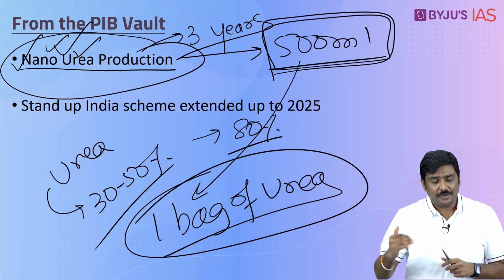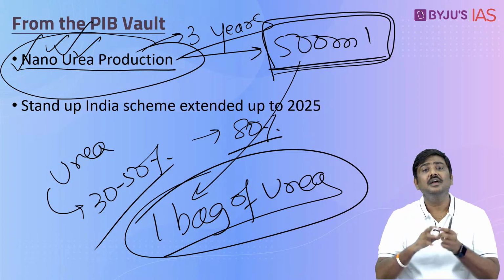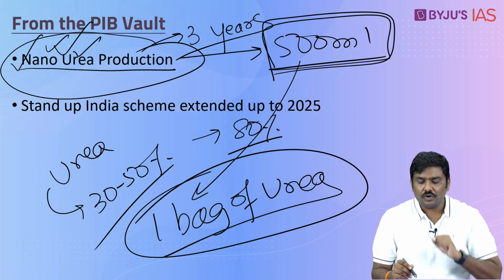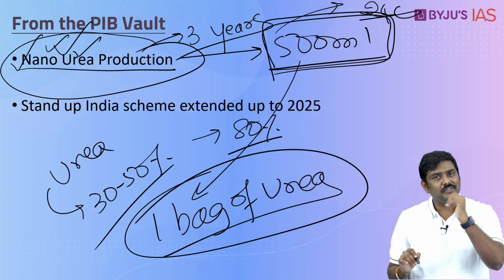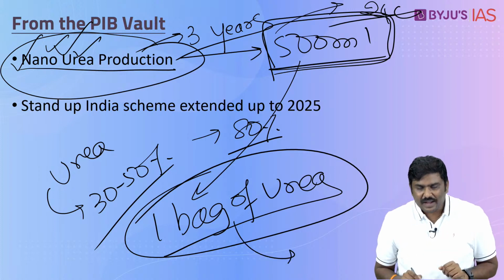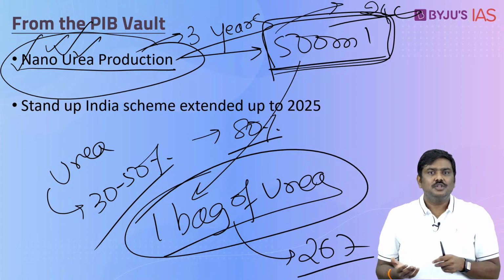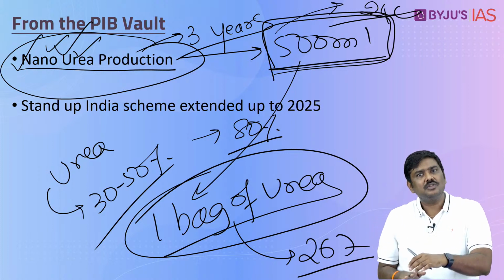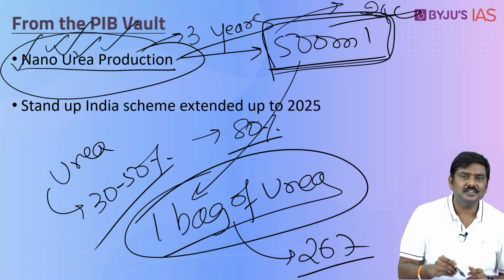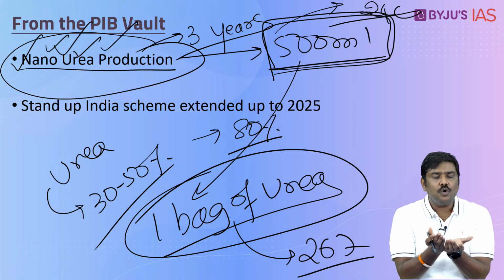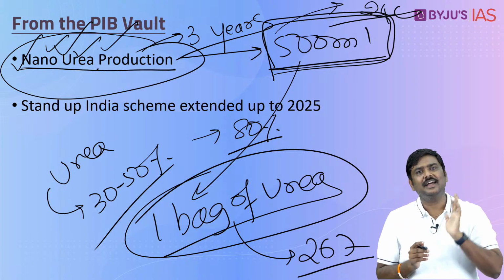So what is the advantage? Storage will be much easier, transportation will be much easier. In terms of cost, as of now the government says this will cost somewhere around 240 rupees per 500 ml, and one bag of urea of 45 kgs costs around 267 rupees. So the burden on the farmer is also expected to be much lesser, right. That is the reason the Government of India has allowed IFFCO to produce nano urea in a liquid form for a period of 3 years now.